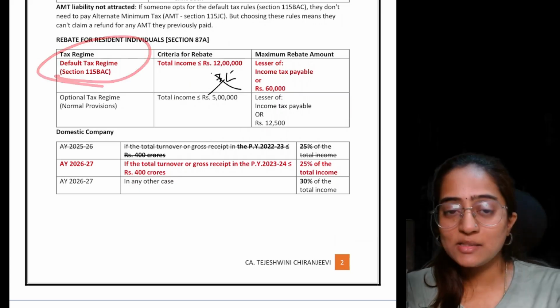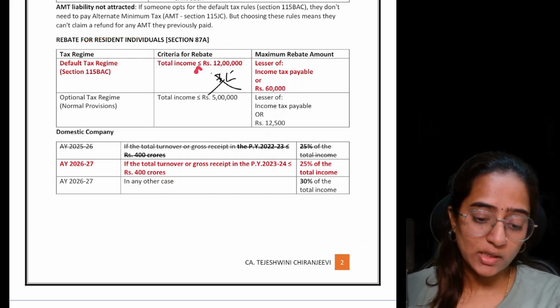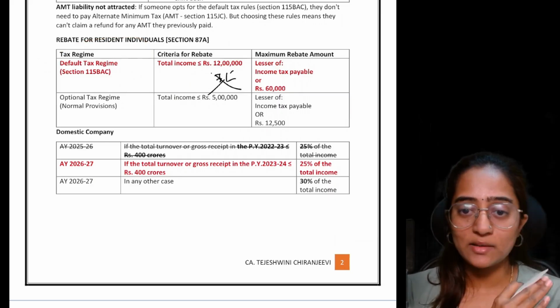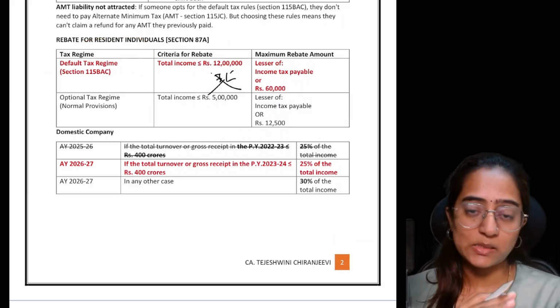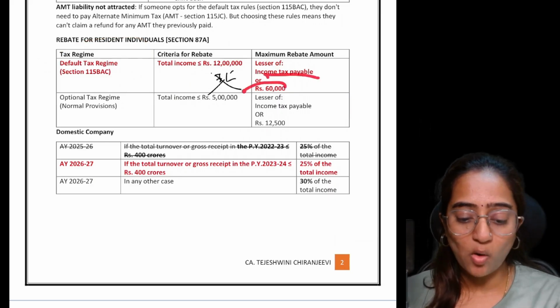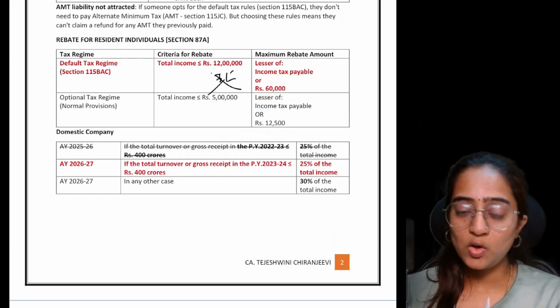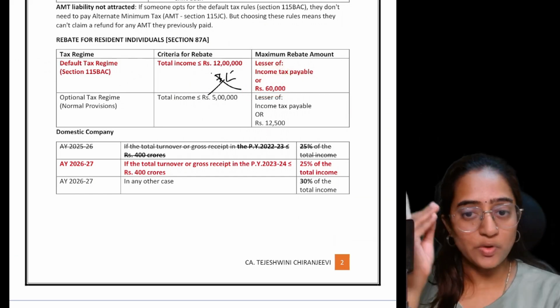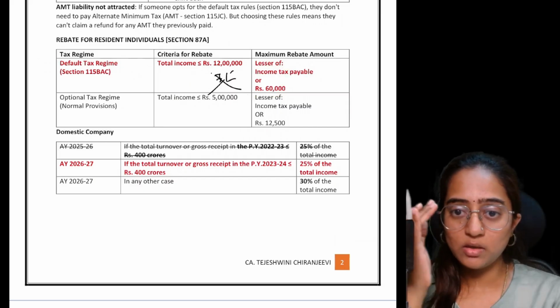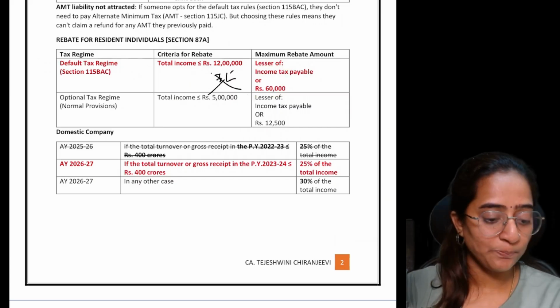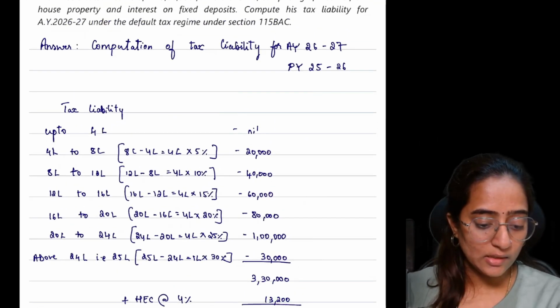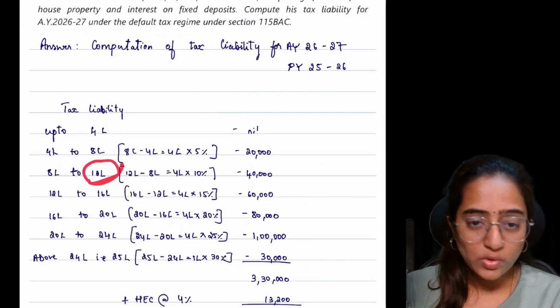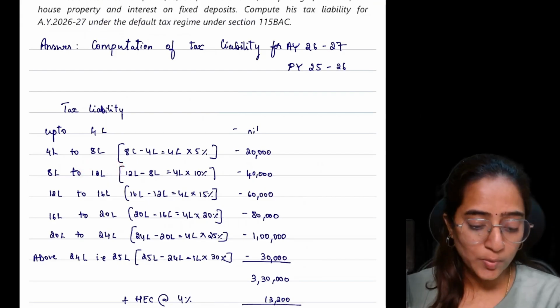So, rebate under section 115 BAC, the total income is less than or equal to 12 lakh, you will get the rebate of the entire tax payable. That is nothing but the income tax payable or 60,000, whichever is lower. If you use a basic point here, till what amount do you have the rebate? Up to 12 lakh.